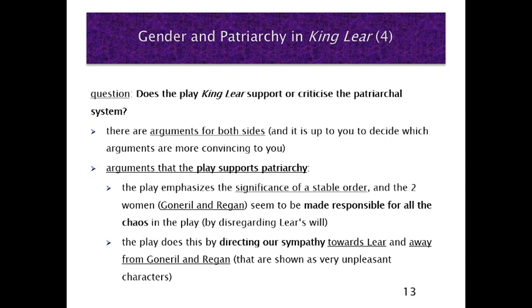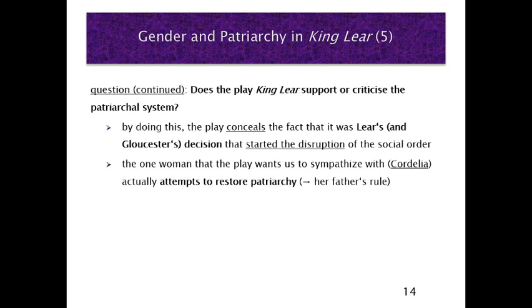How does the play do this? I repeat, it directs our sympathy towards Lear because he is such a poor and suffering character in the course of the play, and it directs our sympathy away from Goneril and Regan that seem to be very unpleasant characters. By doing this, the play conceals the fact that it was actually Lear and it was also Gloucester that decided and that started all the disruption of the social order.